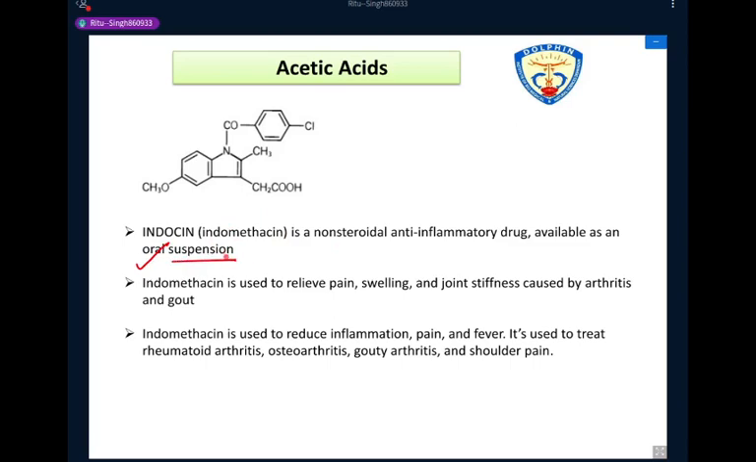So suspension, are you familiar with this term suspension? Can you identify this? Can you explain this term suspension? Yes, what is suspension?